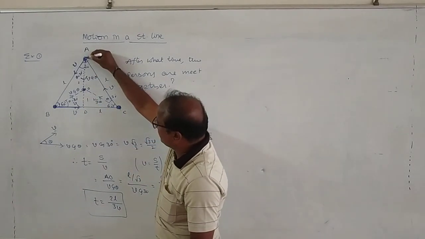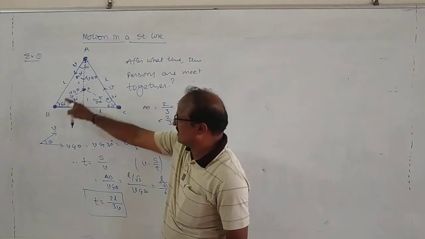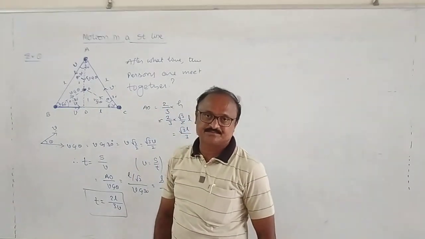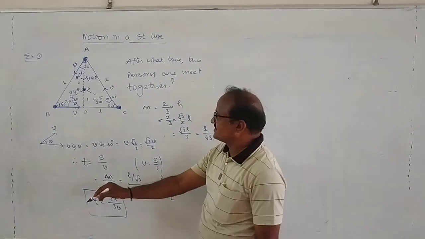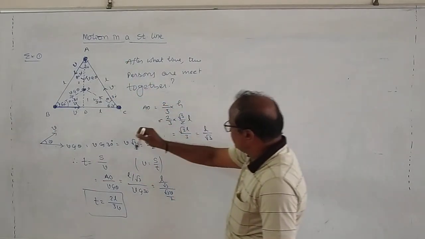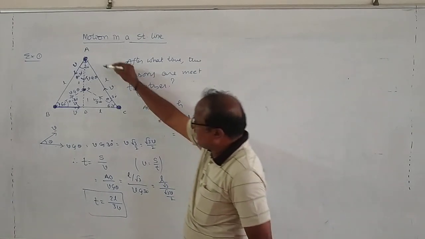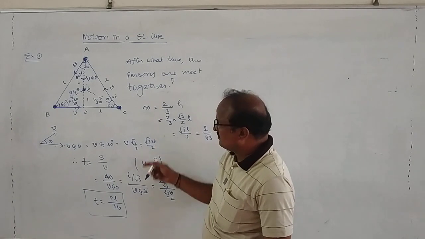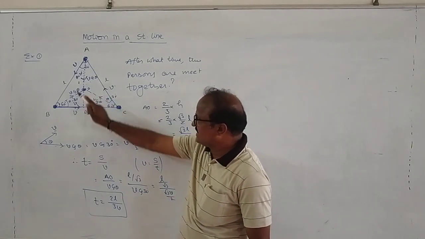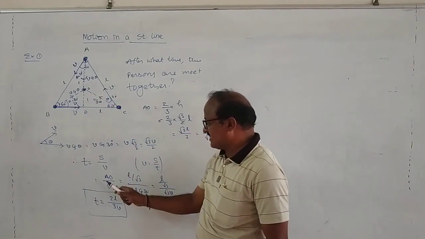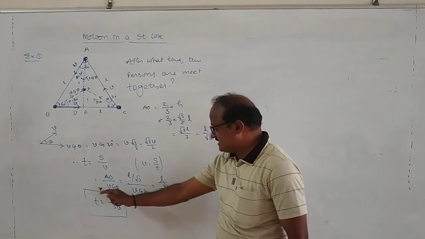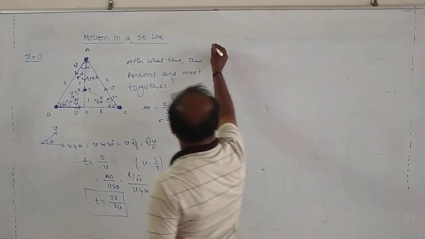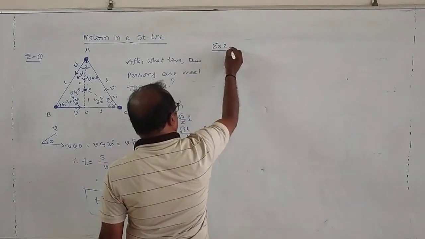Suppose A is moving towards the centroid with a velocity component V cos theta, and B and C also, then only the three persons meet at this centroid. The distance AO is equal to L by root 3, and along that direction the velocity component is V cos theta, which is root 3 V by 2. Therefore, time taken to meet at O is given by T is equal to displacement by velocity, AO by V cos theta, and simplifying this is equal to 2L by 3. Right? Alright, here is another example.